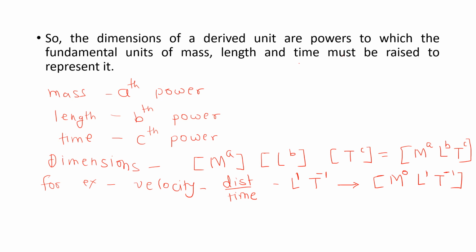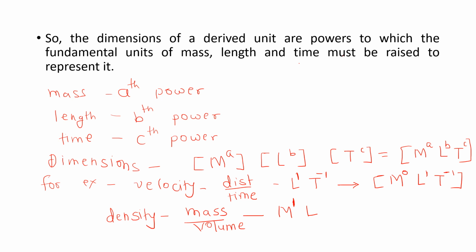One more example, say density. It is mass upon volume. So what is the dimension of mass here? It is in the numerator, to the power 1, so it is 1. Is length involved here? Yes, it is volume.